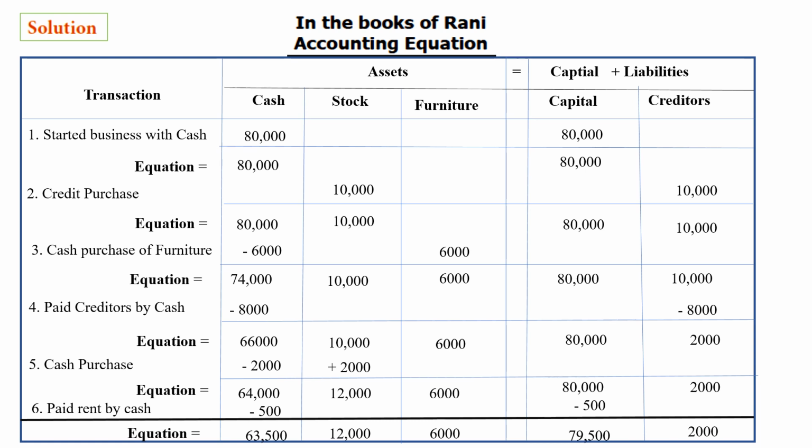Okay, so now equalize it. 64,000 minus 500, 63,500. Sorry, 63,500. Okay, and then 12,000, 6,000, 79,000, and 2,000.